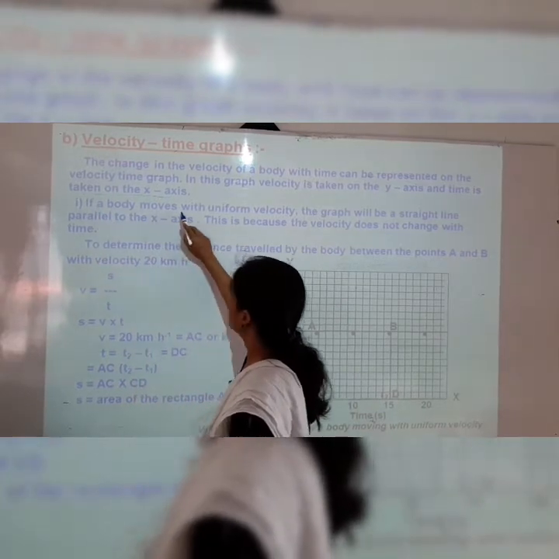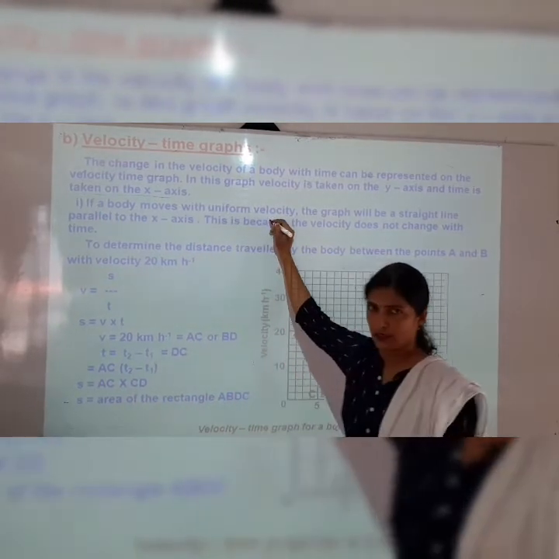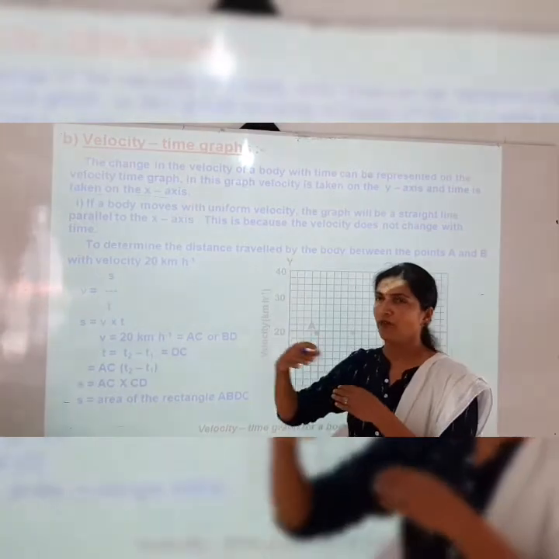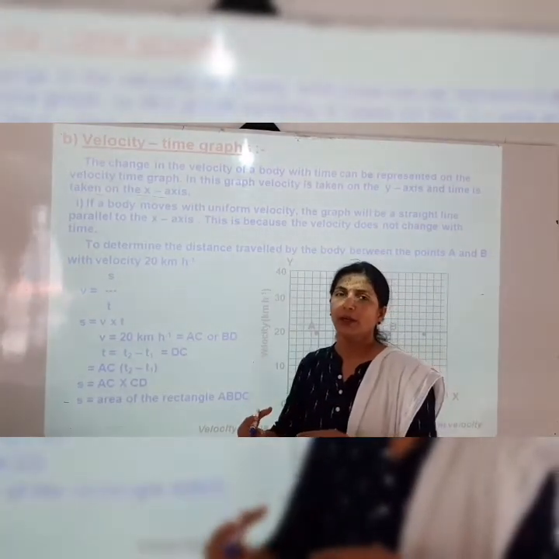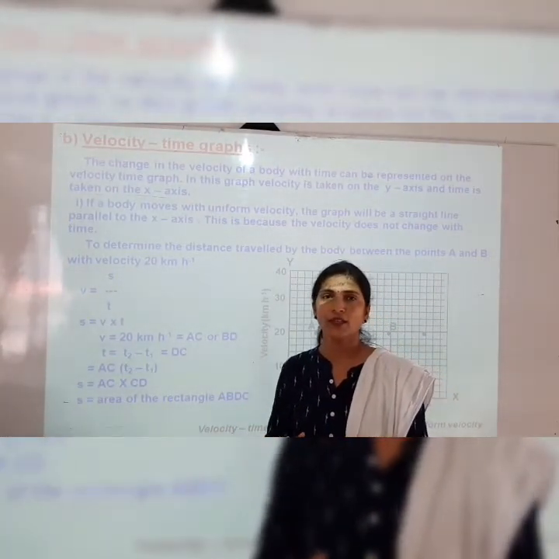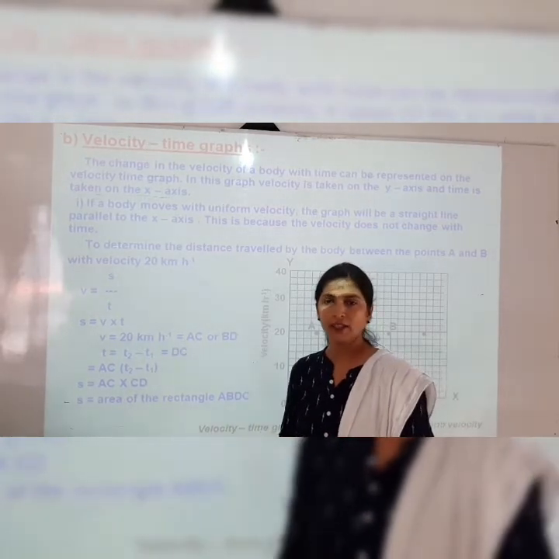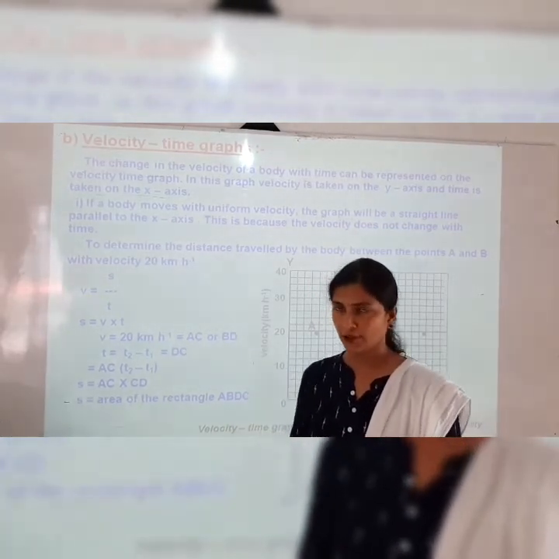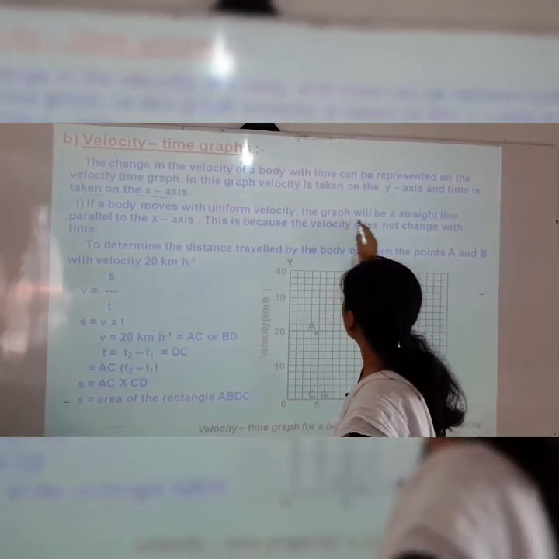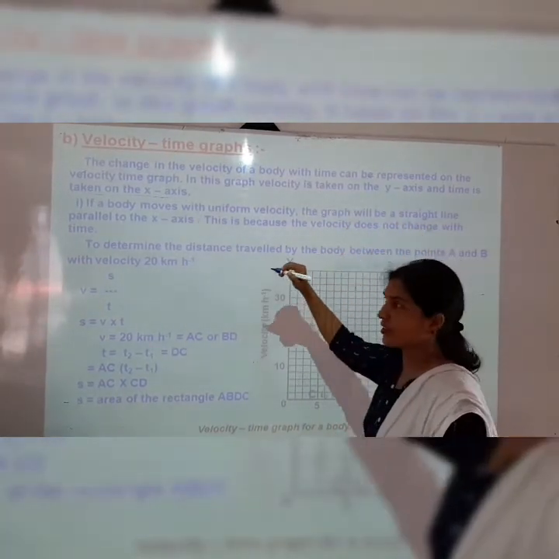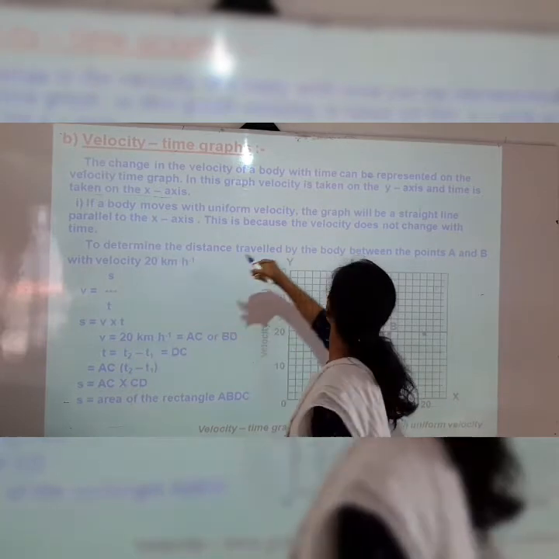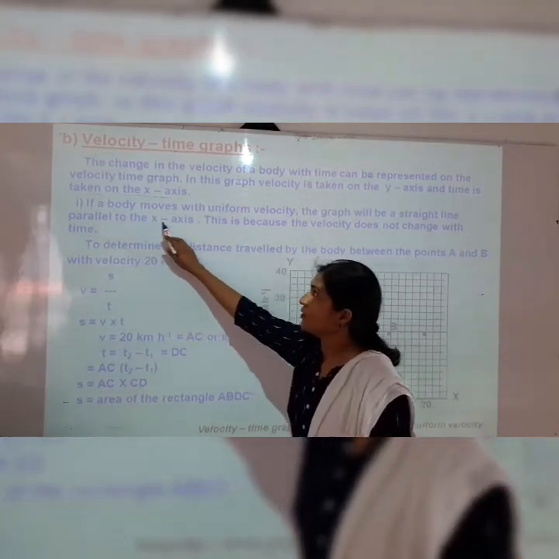If a body moves with uniform velocity, it means the body covers equal distances in equal intervals of time. The graph will be a straight line, parallel to the x-axis.